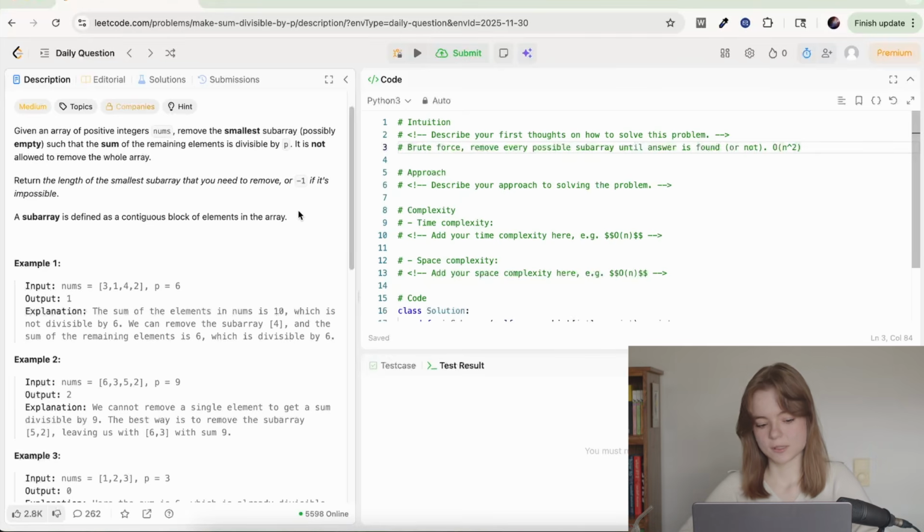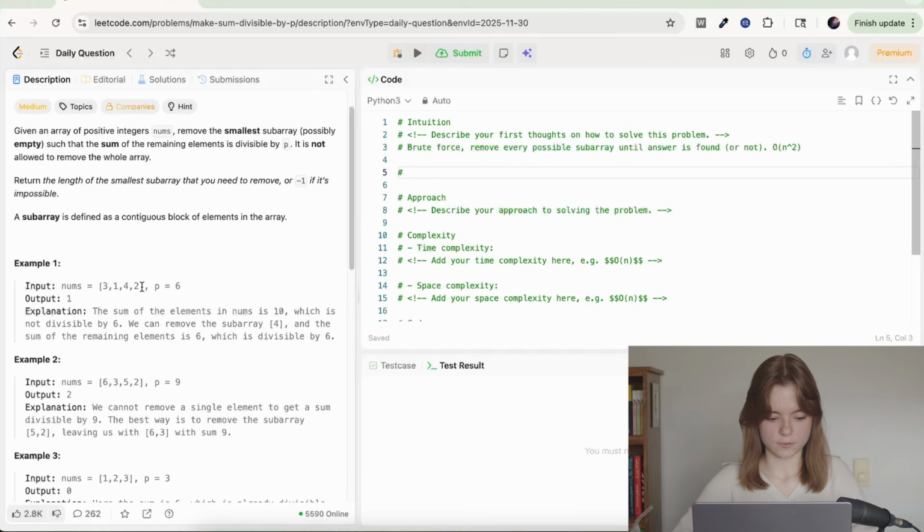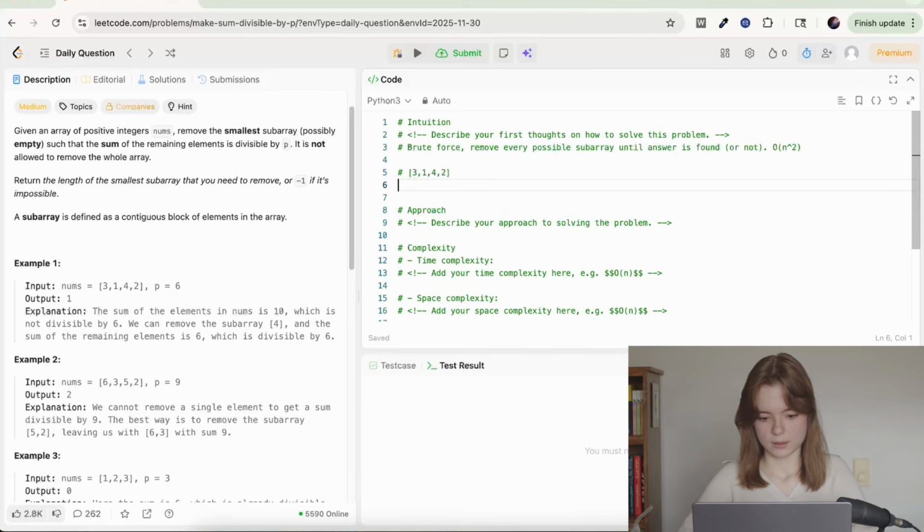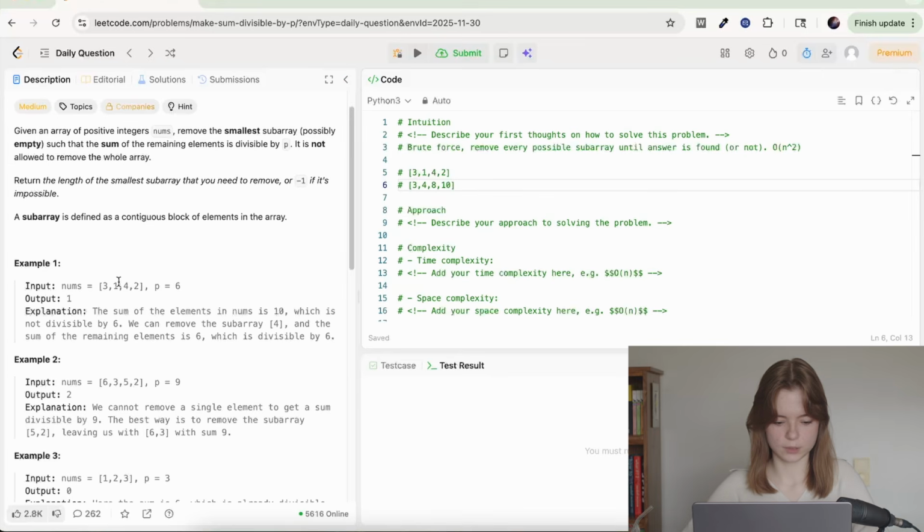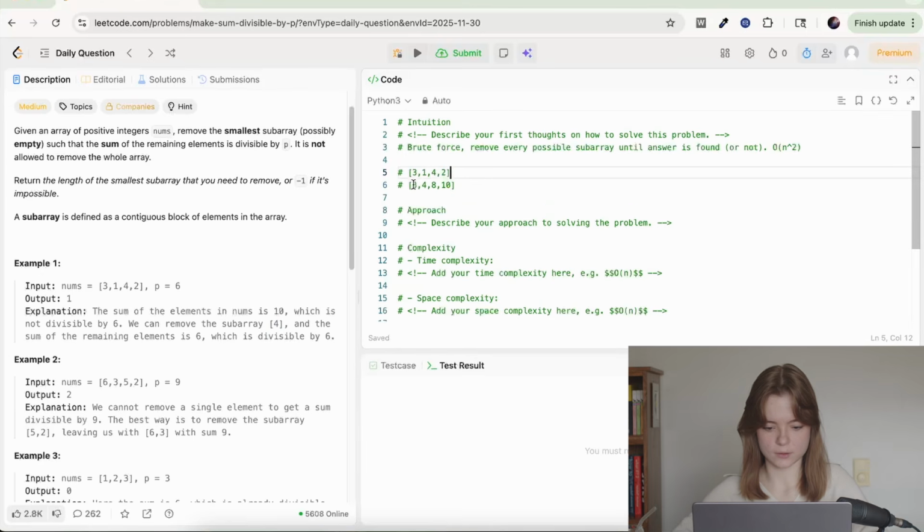We can make a prefix sum array, and then we can iterate through. Let me just try to visualize this for myself. So for this array, the prefix sum array would be, okay, and then we know that we can remove 4. So let's say we've gotten through the step where we say, okay, this is not divisible. So what is our remainder?